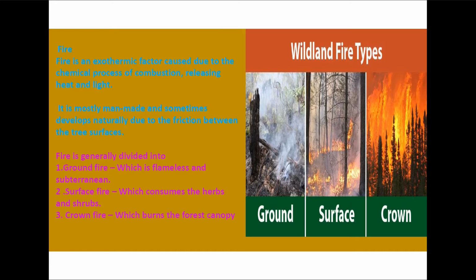Ground fire is flameless and subterranean. It happens on the surface of the soil. Surface fire consumes all the herbs and shrubs of the forest area. Crown fire burns the forest canopy on top.